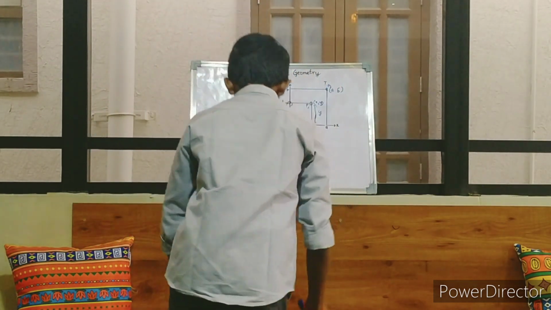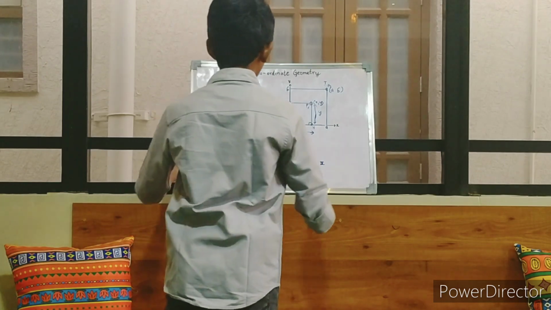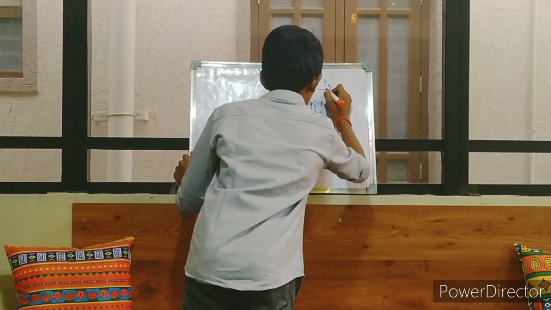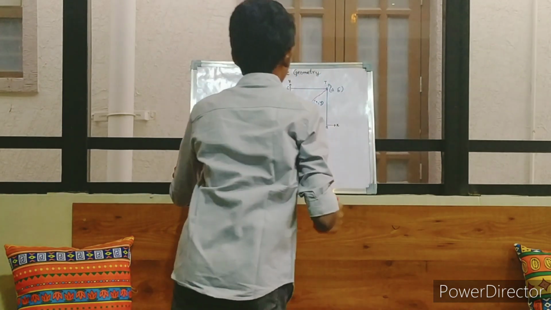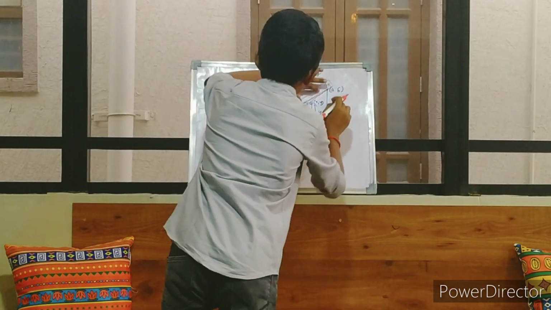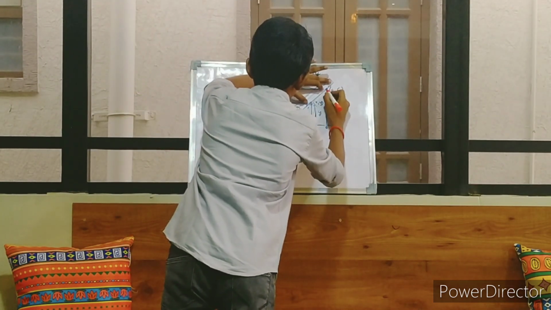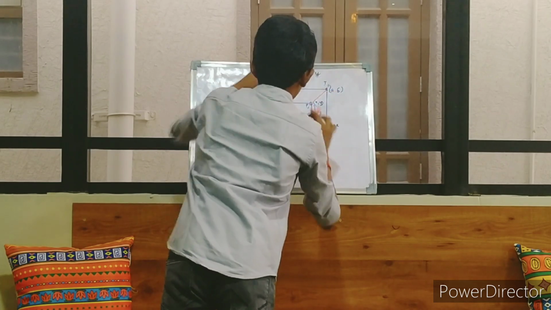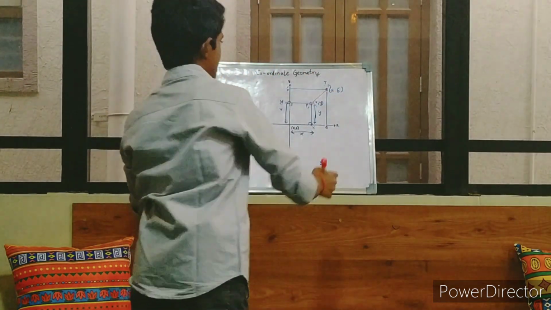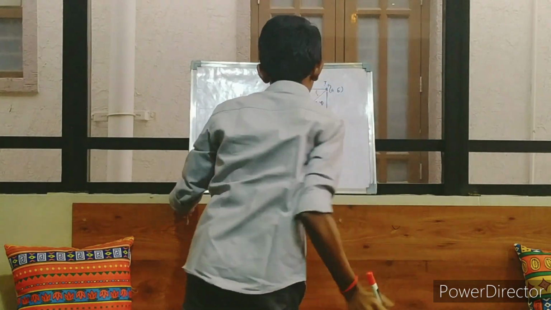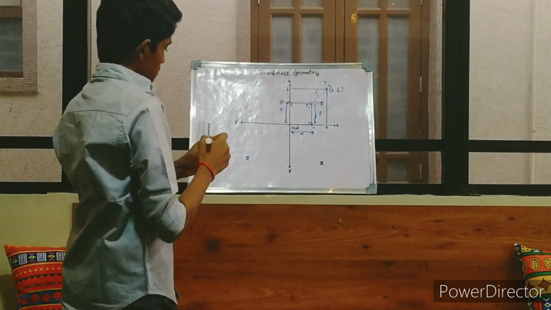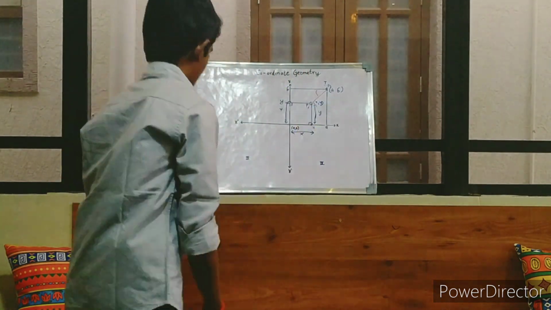So this is the distance we have to find out, right? I will highlight it in another color. This is the distance. Okay, so this is the distance L, we can call it L. Now we have to find out this one.